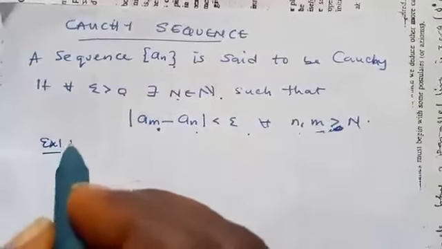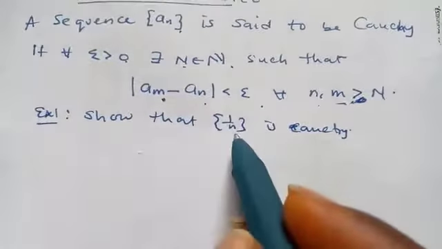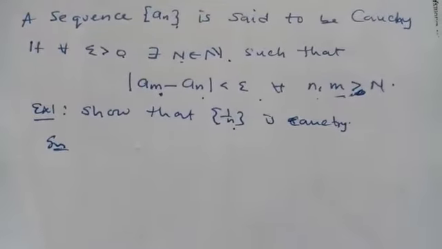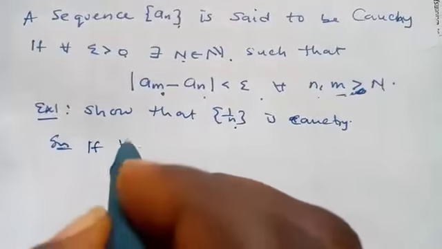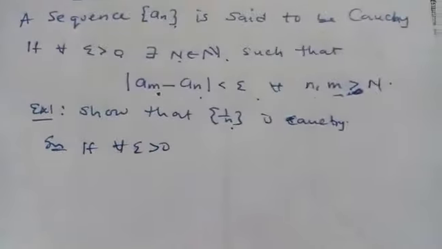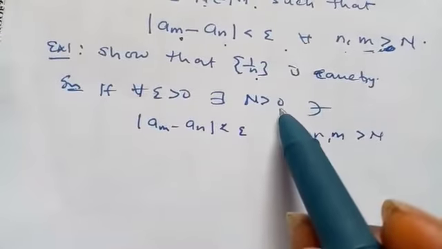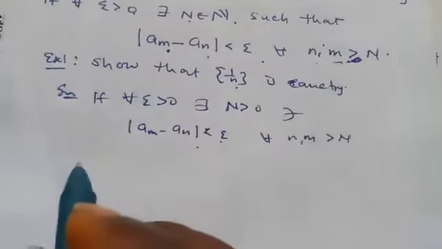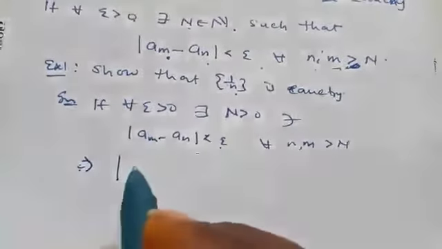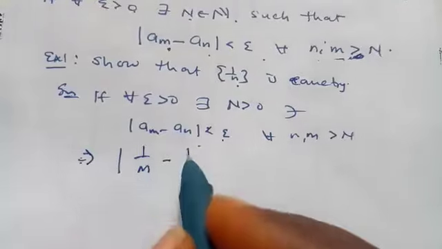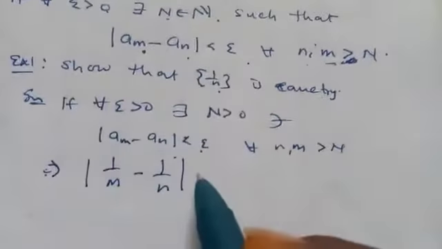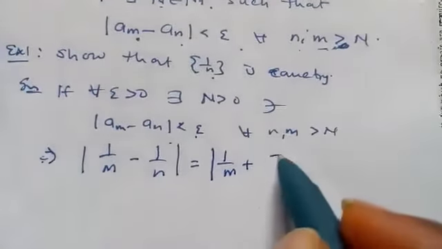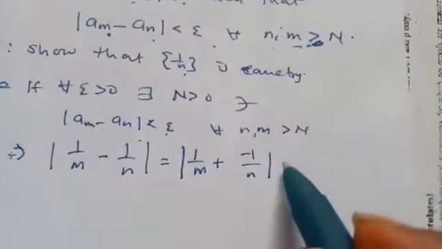Now let's take an example. Show that this sequence is Cauchy. To show it, we say that for every epsilon greater than 0, there exists N greater than 0 such that this holds for every m and n greater than N, just like the definition here. Now our a_m will be 1 over m, a_n will be 1 over n, which I can write as 1 over m plus minus 1 over n.